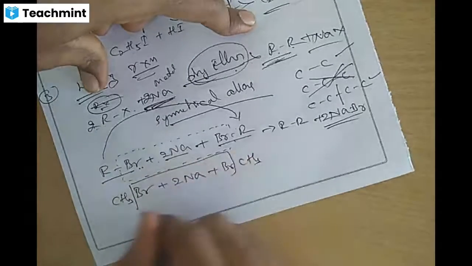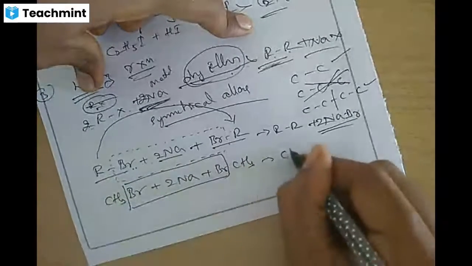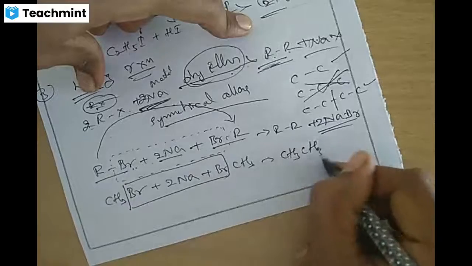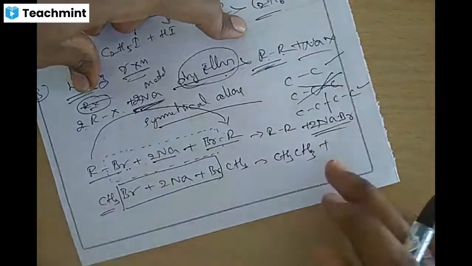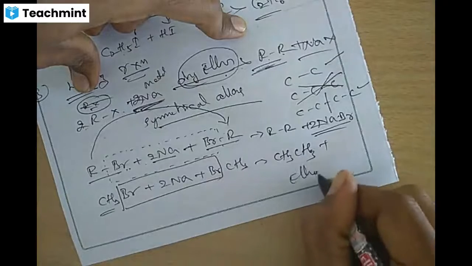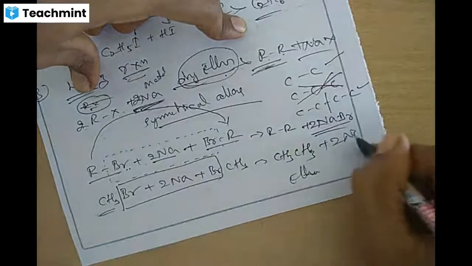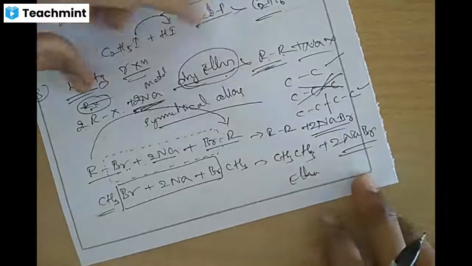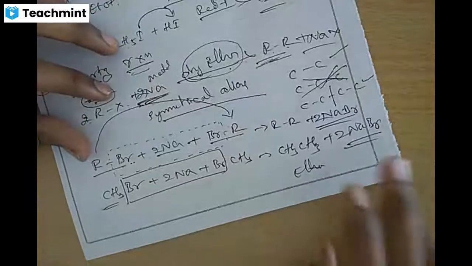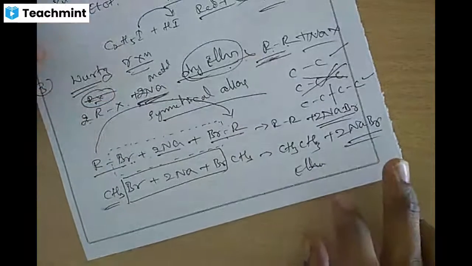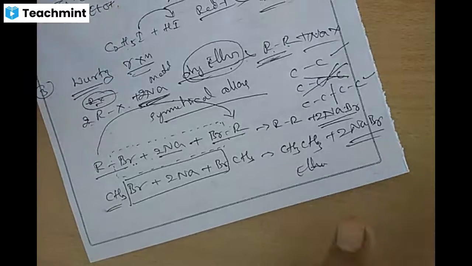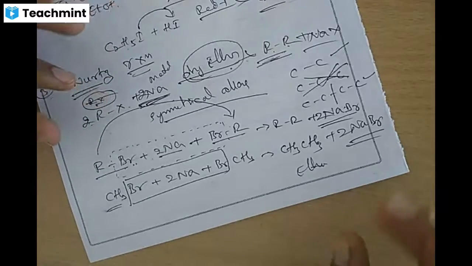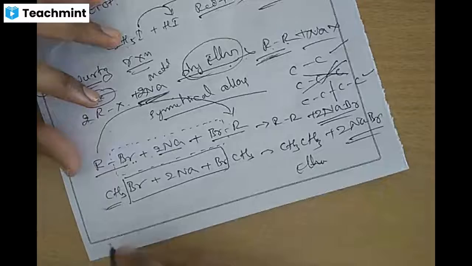It becomes CH3-CH3, C2H6, a higher alkane. We took methyl bromide but we get ethane, and along with that 2 NaBr, sodium bromide. This is called Wurtz reaction.